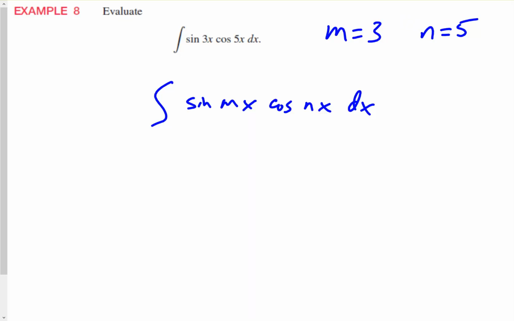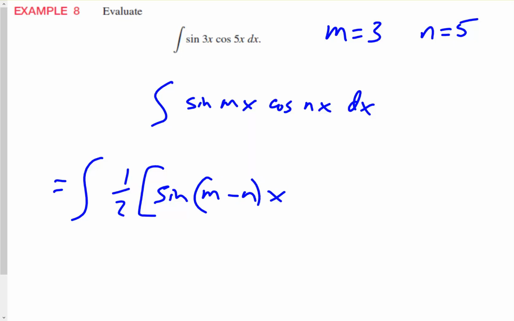So for that case, if we use the formula, we have 1/2, and this would be the sine of m minus n x, plus sine of m plus n x.